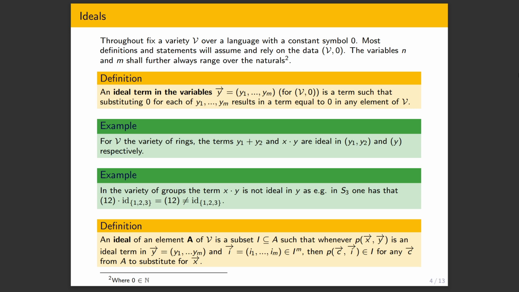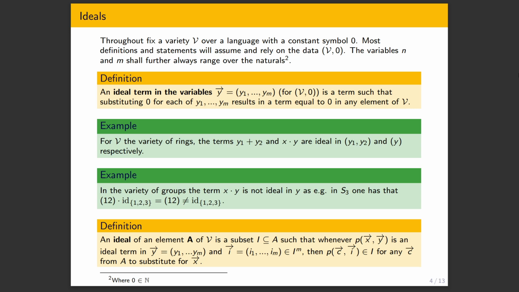So this is kind of the notion of ideal term that one has in general. An example of a non-ideal term is this one: x times y for groups. It's not ideal in y, well, no, in x. It's easily seen if we take the symmetric group S3, with x = (1 2) and for y we take zero.